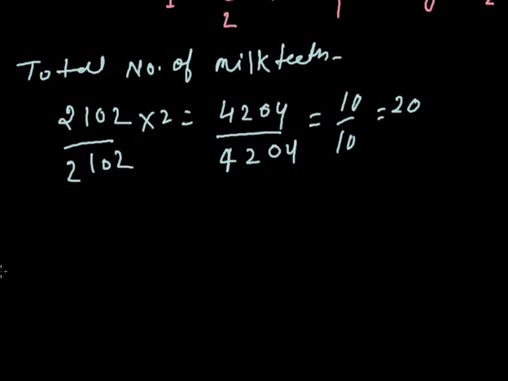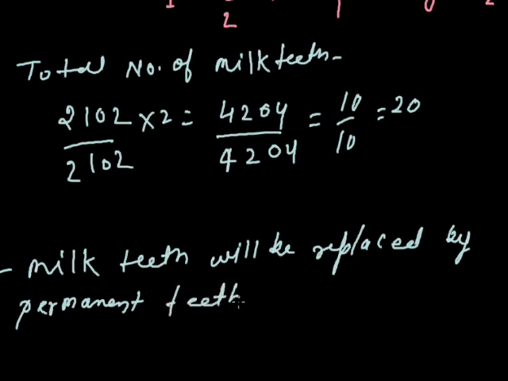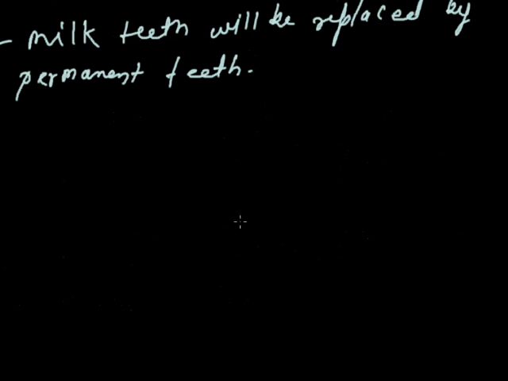Milk teeth will, after the age of 5 to 8, be replaced by permanent teeth. Suppose I would like to state the dental formula of permanent teeth.